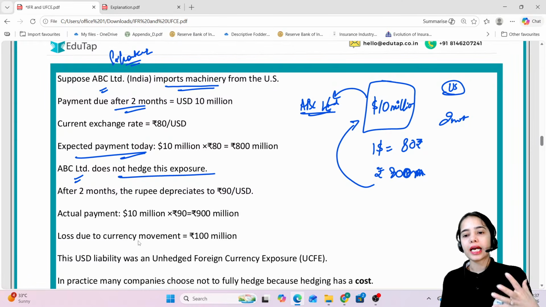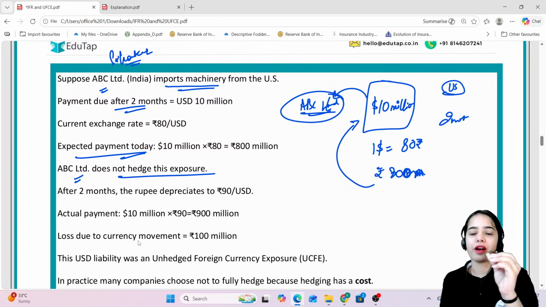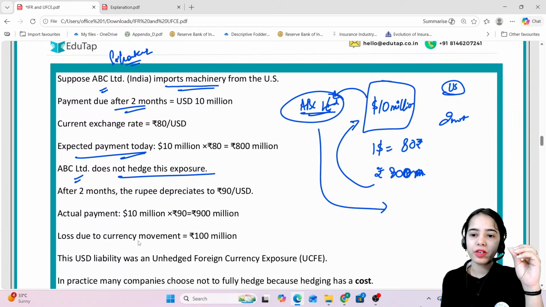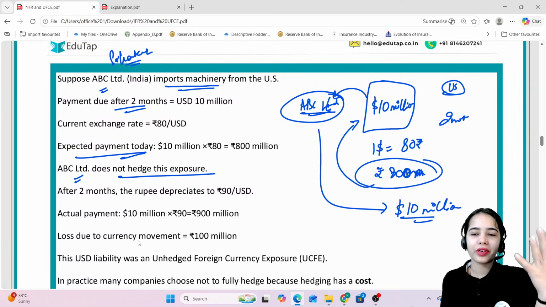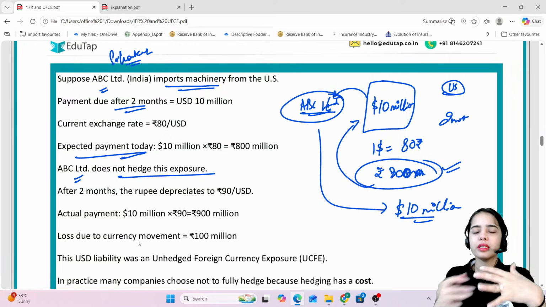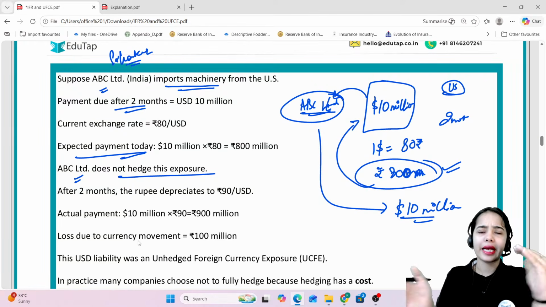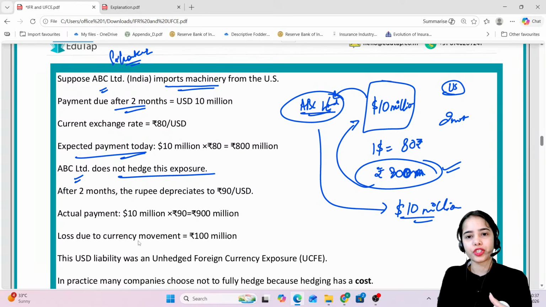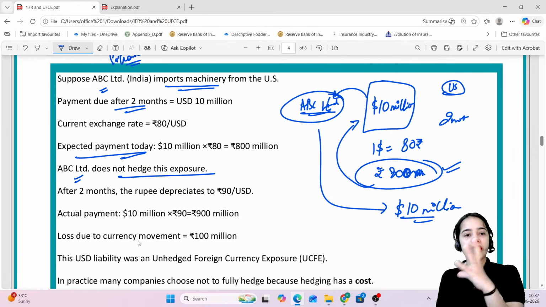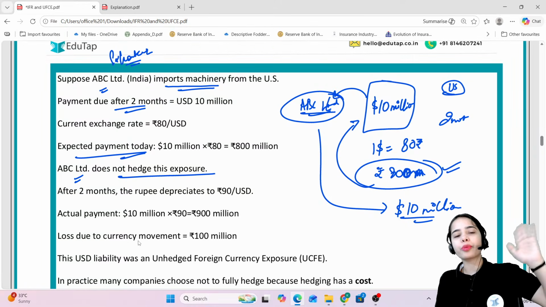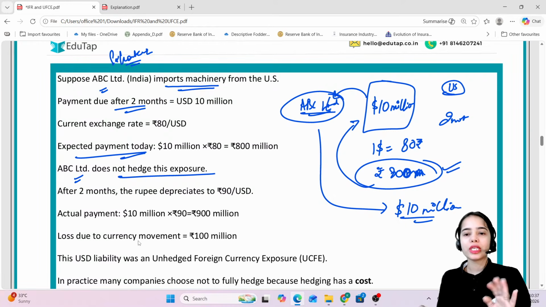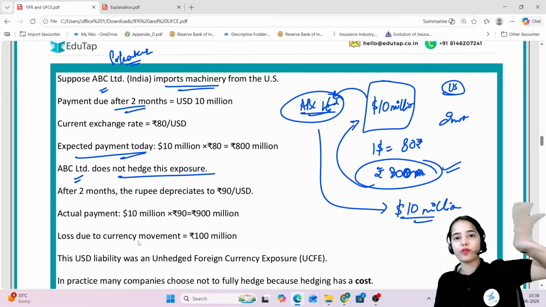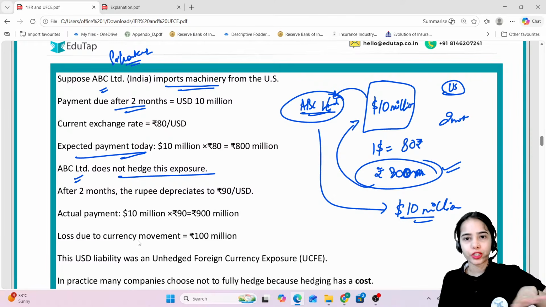Let's just say that ABC Limited is thinking that after 2 months it will pay the $10 million, which is around 800 million rupees, because the time is not very volatile and the rupee is not depreciating much. Let's say the rupee has started depreciating very fast in the past 2-3 months. Before that, the rupee was not depreciating as much. So let's say ABC Limited is in that earlier era.